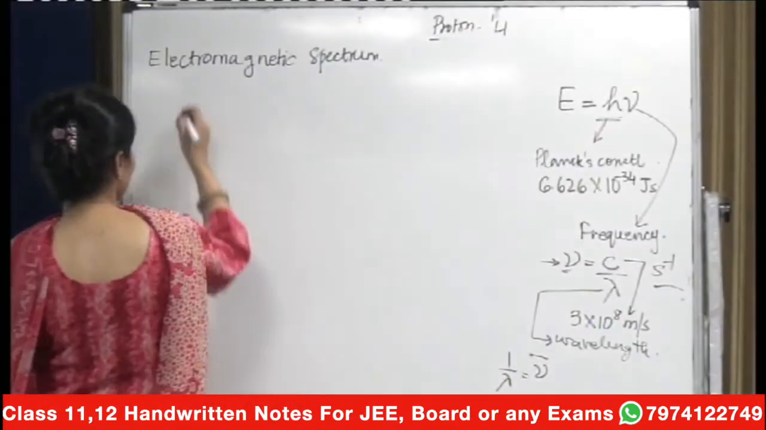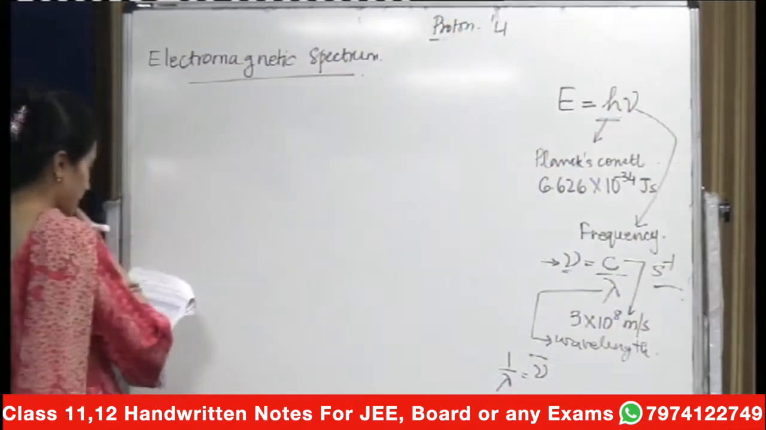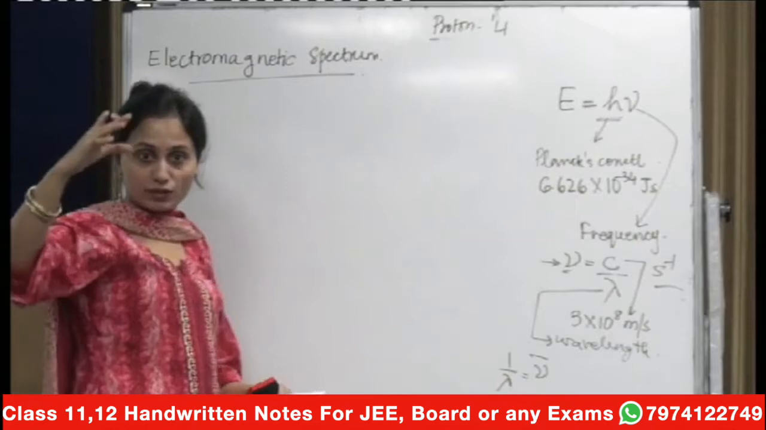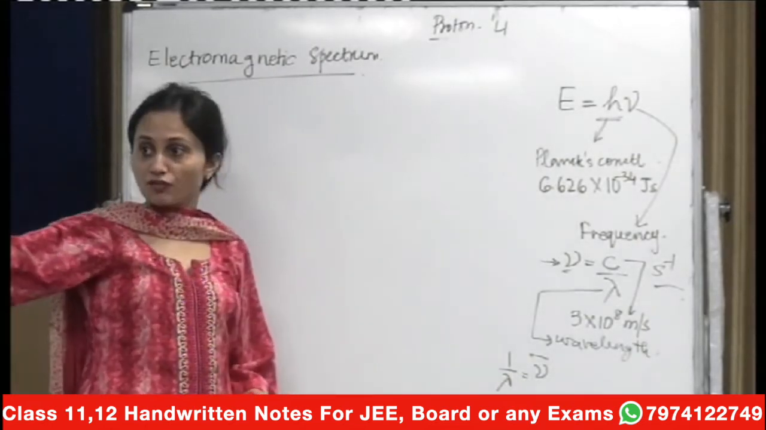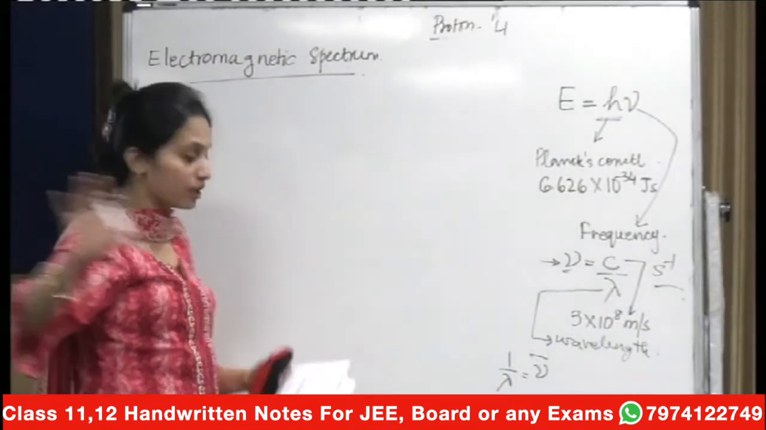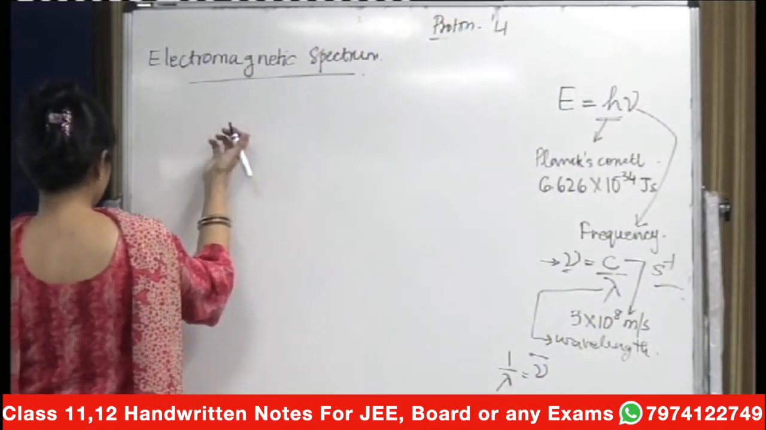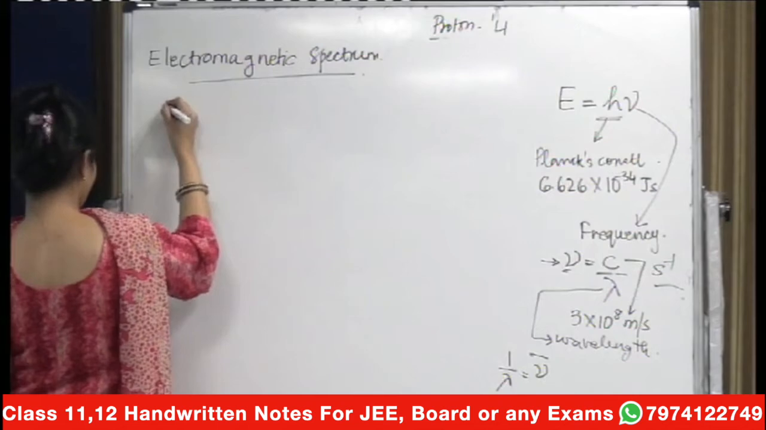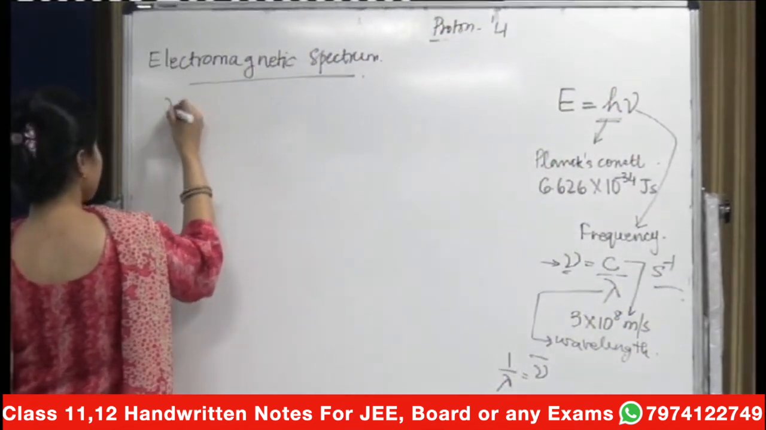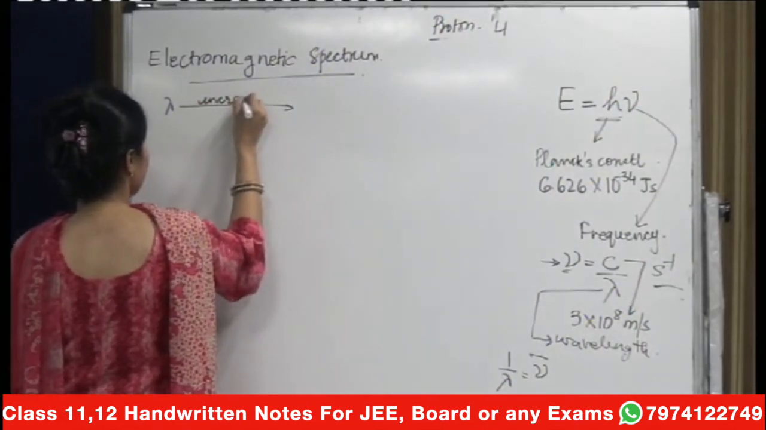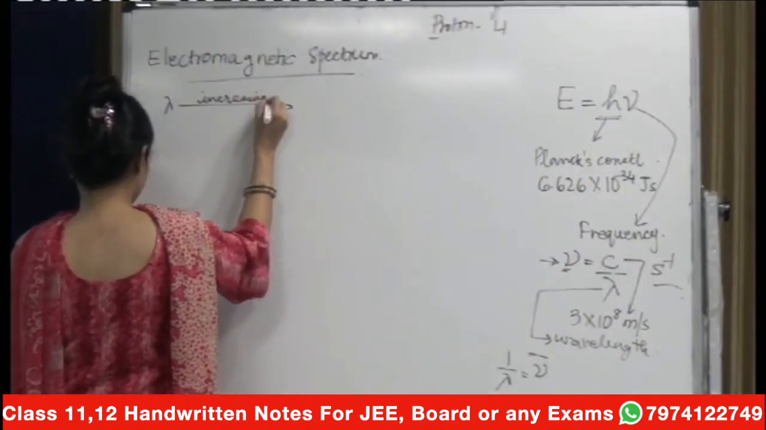Now in the electromagnetic spectrum, when I am talking about it, it corresponds to the different energy levels. You have different ranges of energies which are existent in the universe. And when you talk about the electromagnetic radiation, I am just arranging them in the order of, say, increasing wavelength. So the wavelength is increasing in this direction. And please learn it up because this is very important.